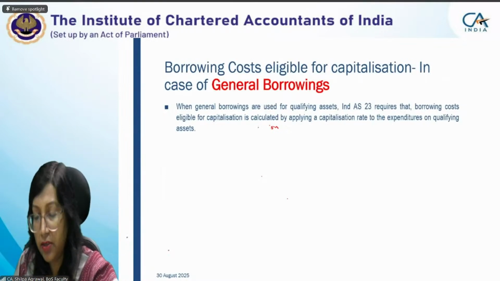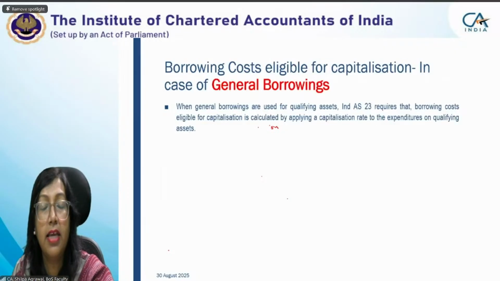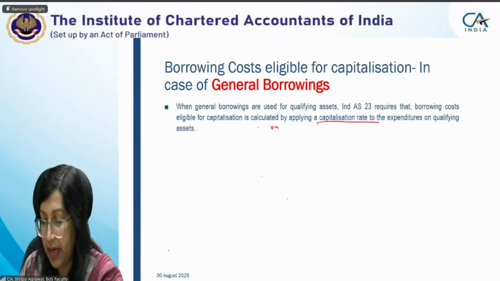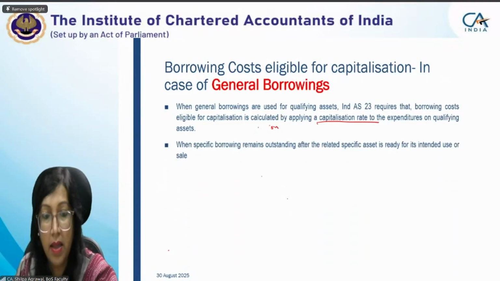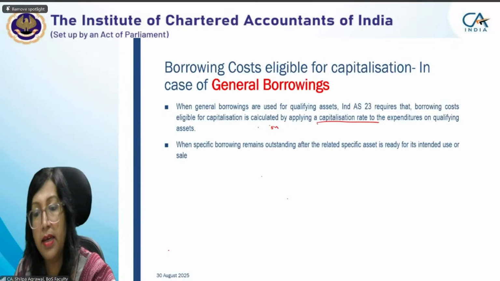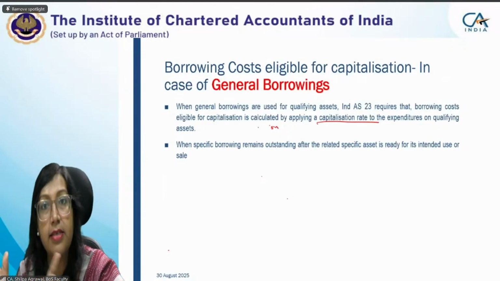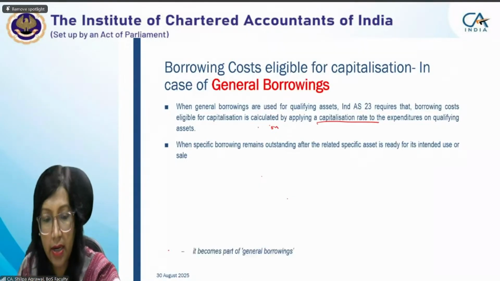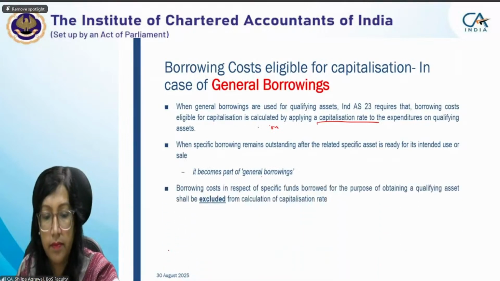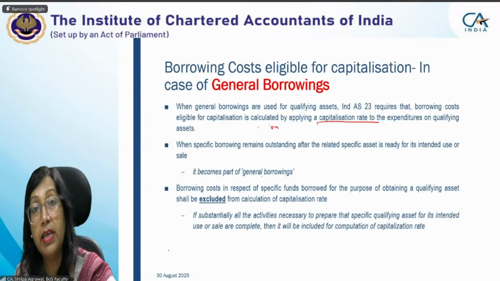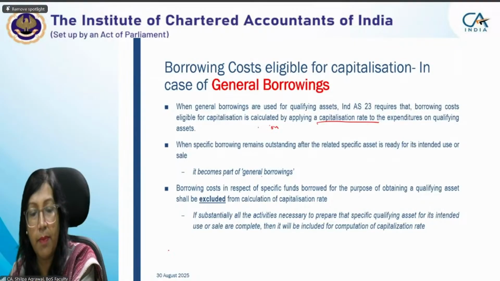When general borrowings are used for a qualifying asset, the borrowing cost eligible for capitalization is calculated by applying a capitalization rate. We already discussed what the capitalization rate is and why it is used. Specific borrowing, until the specific asset is under construction, will be considered as specific borrowing. After that, it becomes general borrowing. Till the time it is a specific borrowing, we do not use that figure in the calculation of the capitalization rate.